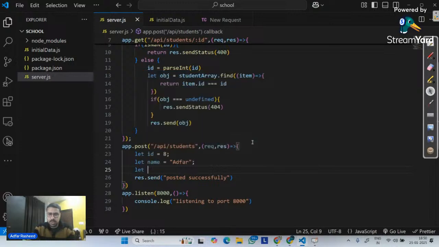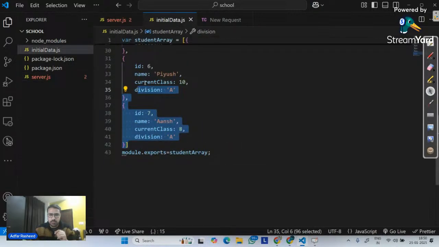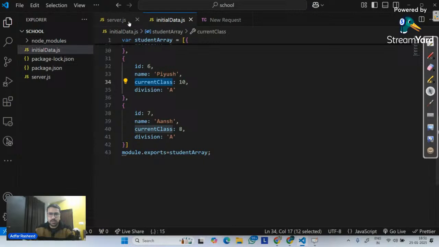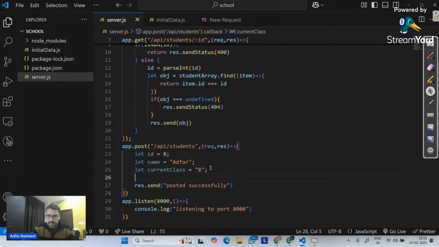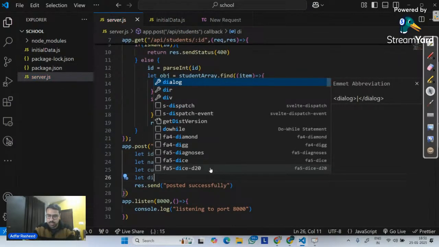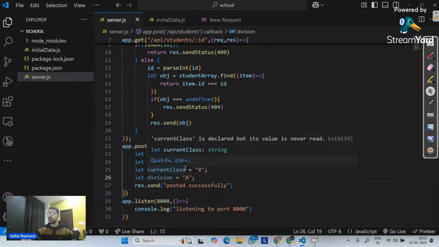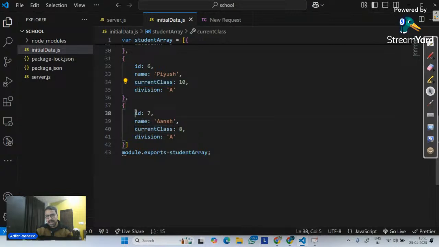Similarly, let my third one, what was the third one? If I go here, the third one is current class and the fourth one is division. So let my current class over there equal, let's say, 8. Is it a string? Okay, it's a string. Done. And finally, another variable: let my division over here equal, let's say, 8. So I have 4 variables over here, and in these 4 variables I am trying to store some data, data of the exact same format: ID, name, current class, division.